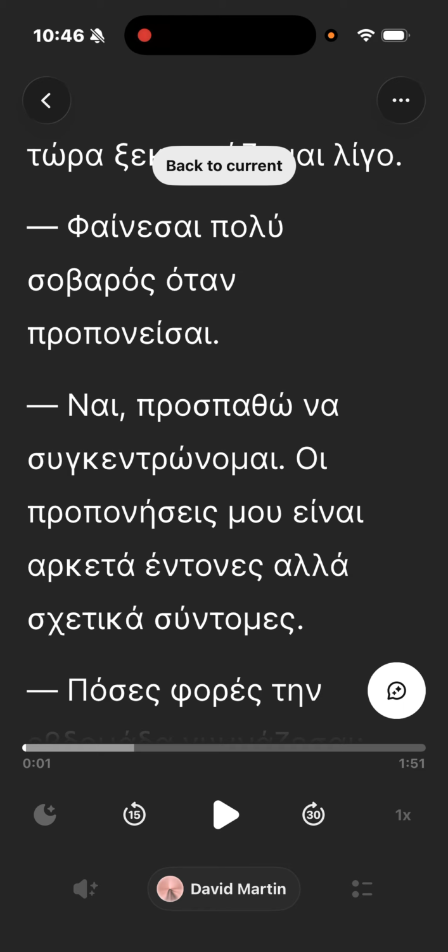So then I will do this whole thing together. Phenese polisoboro sotan proponise. And then speaker number 2. Ne prospathon asinkentronome I proponisismo in ne arcataentones alasketica sintomes.